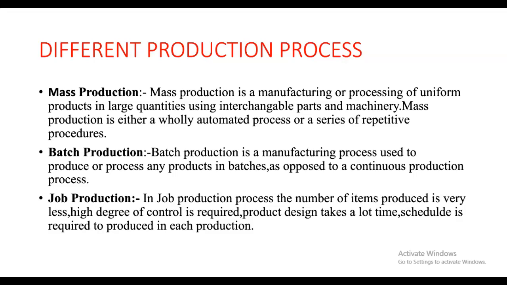Batch production is a manufacturing process used to produce or process any product in batches as opposed to a continuous production process. Means batch production is similar to the mass production process, but in batch production we generate the similar kind of product in batches, and the product moves from one stage or one process to another according to the demand of the customer.